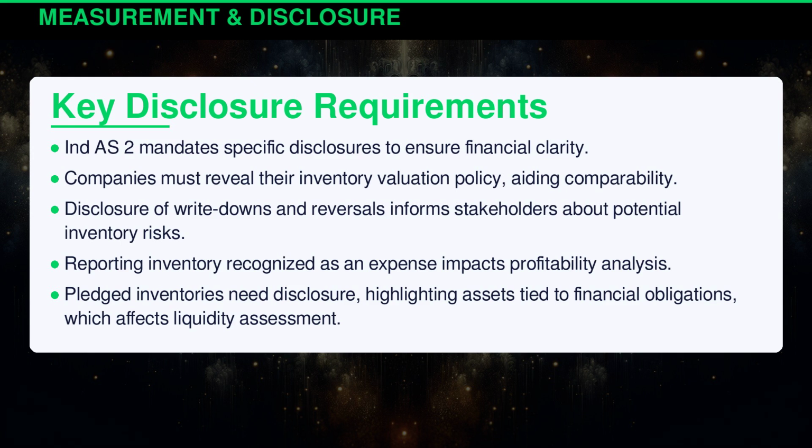Indian Accounting Standard 2 mandates specific disclosures to ensure financial clarity. Companies must reveal their inventory valuation policy, aiding comparability. Disclosure of write-downs and reversals informs stakeholders about potential inventory risks. Reporting inventory recognized as an expense impacts profitability analysis. Pledged inventories need disclosure, highlighting assets tied to financial obligations, which affects liquidity assessment.